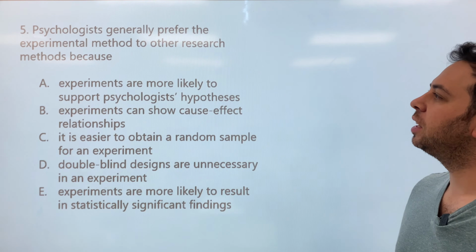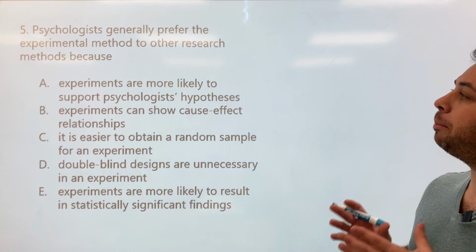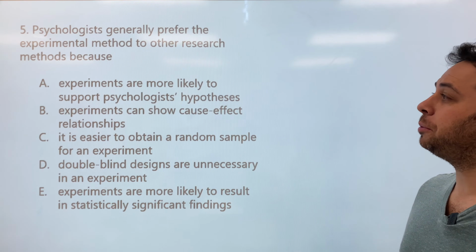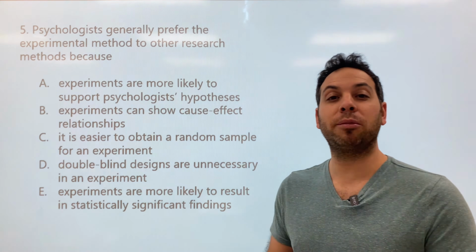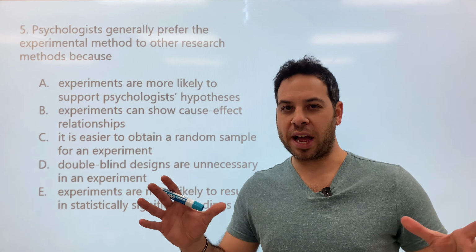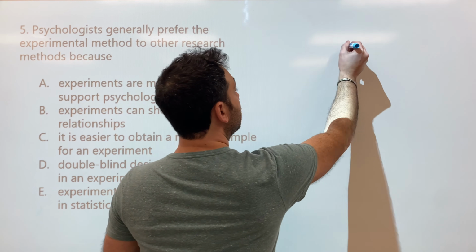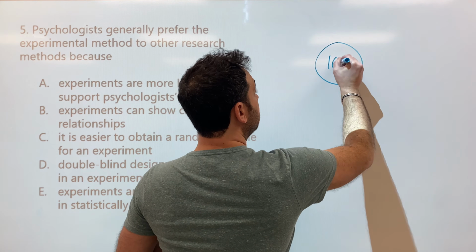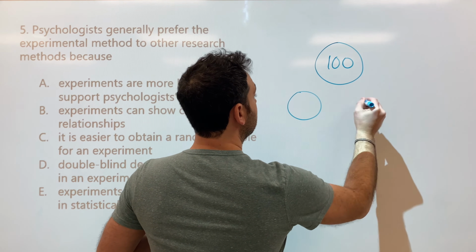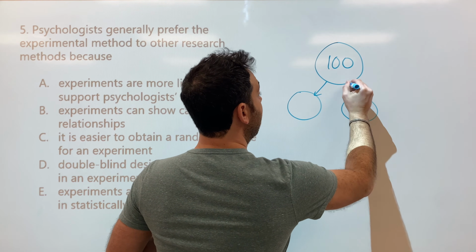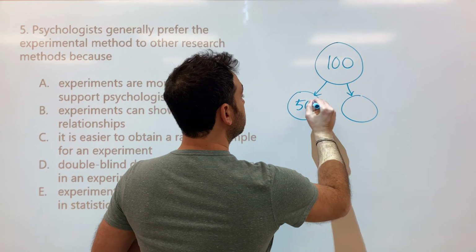All right, number 5. Psychologists generally prefer the experimental method to other research methods because... Now, what did I say before about an experiment? What visual do we have in our head? If you're thinking 3 circles, we start with our sample, a nice even number, right? And we equally divide them using random assignments, right? That's what I want you to do, okay?